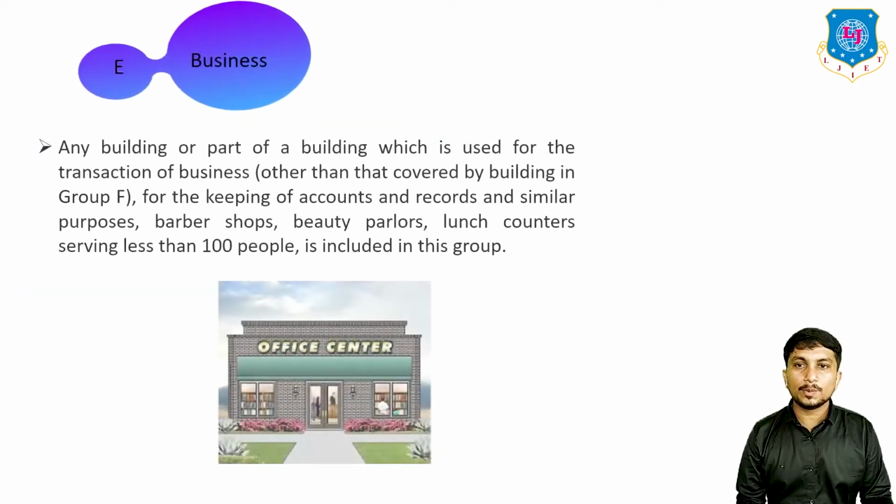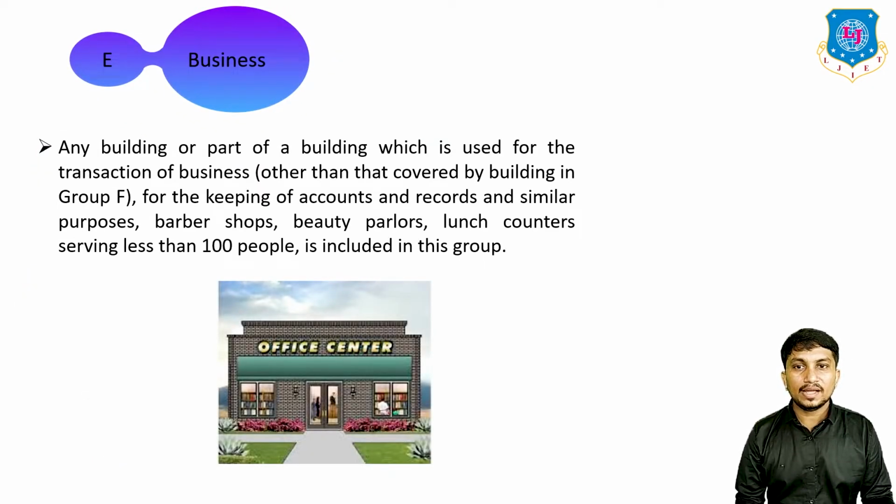Next is group E, business type of building. Any building or part of building which is used for the transaction of business other than that covered by building in group F, which we will discuss later on, for keeping of accounts and records and similar purposes, barber shops, beauty parlors, lunch counters, serving less than 100 people is included in this business type of building.